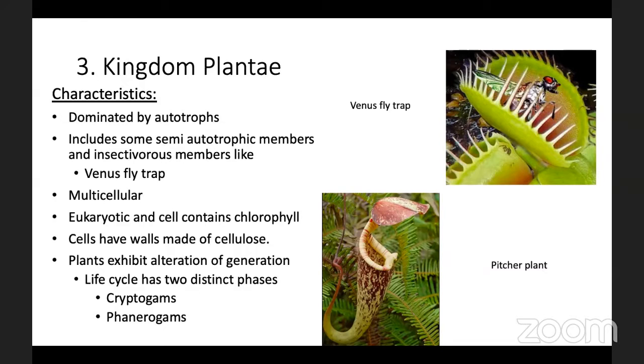Kingdom Plantae is further classified on the basis of similarities and differences into two subkingdoms: subkingdom Cryptogamy and subkingdom Phanerogamy.